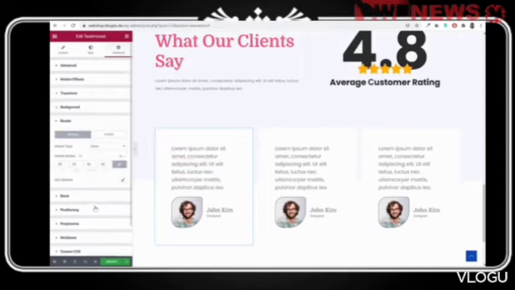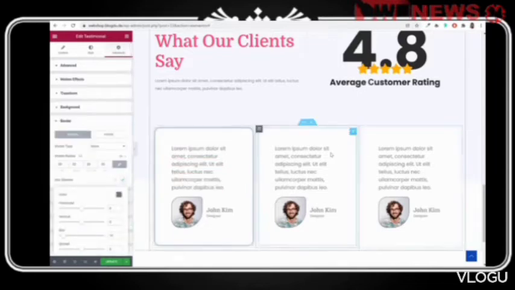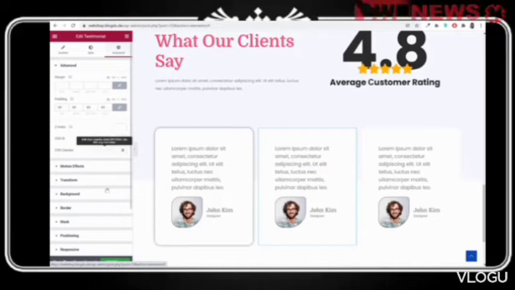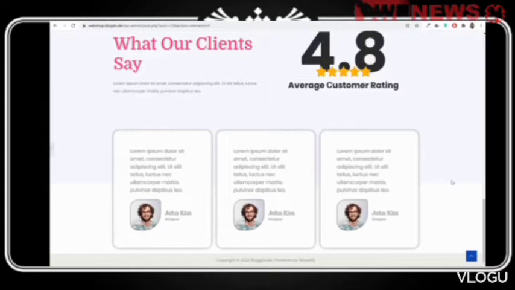We have to also add box shadow, very light box shadow. Select this thing, border. I'm not doing any changes in the shadow, but you can make it lighter, like this. Now if you do it like this, you can see this is how it is looking.